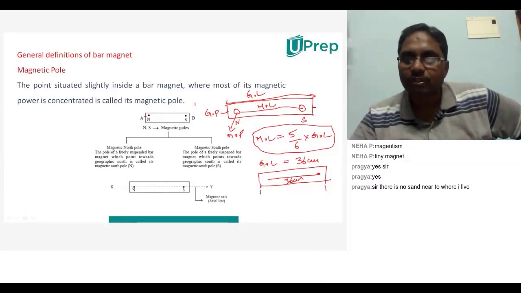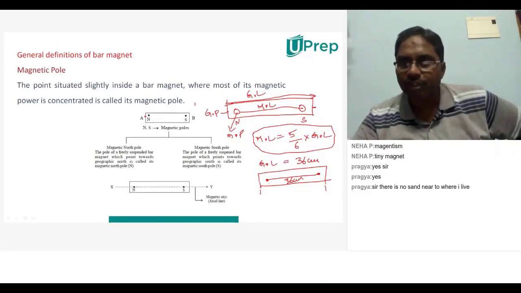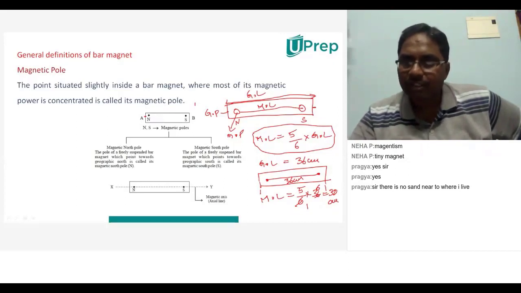It will be 5/6 into 36. 6 sixes are 36, 5 into 6 is 30. So 30 centimeters. That means from this north pole to this south pole will be 30 centimeters.